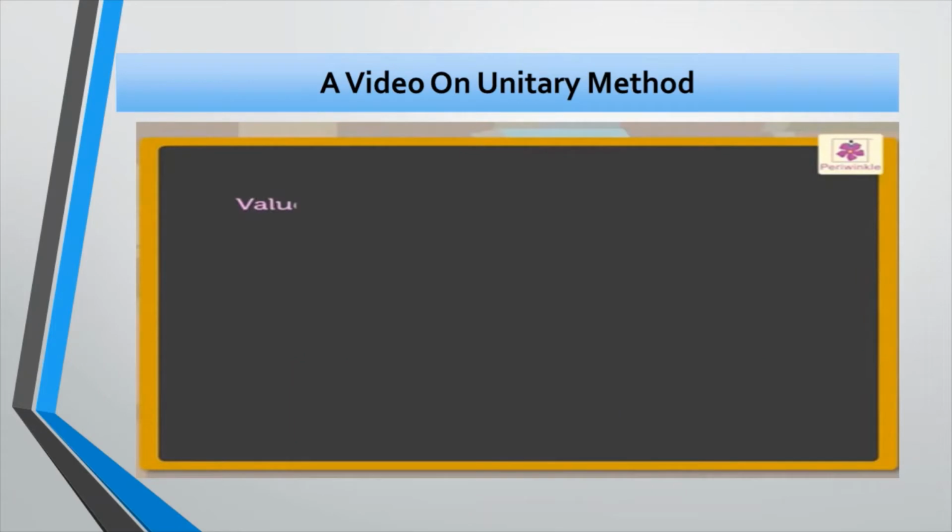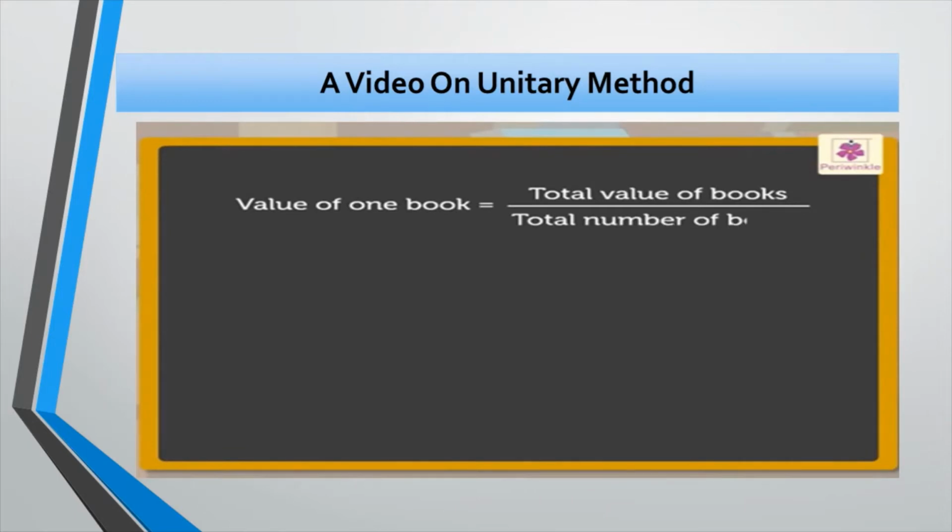So, here we first need to find out the value of one book. Now, to get the value of one book, we have to divide the total value of books by the total number of books. So, here we divide 80 by 8 to get the cost of one book. We know 10 into 8 is equal to 80.